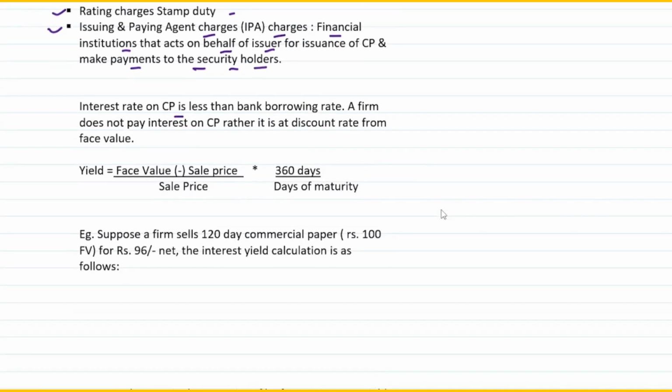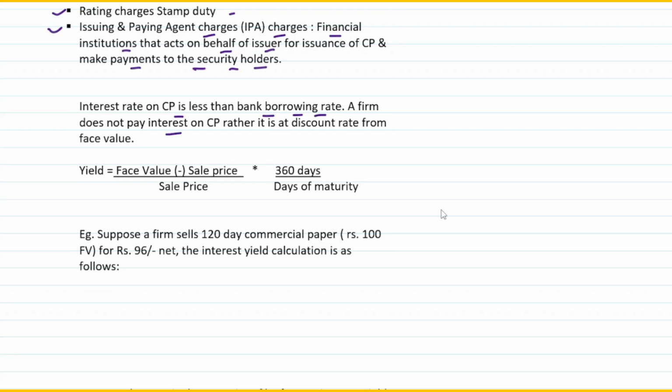So the interest rate on commercial paper is less than the bank borrowing rate. That's the biggest advantage of issuing commercial paper. If a company goes to a bank and takes a loan, that would be at a higher rate. So rather than taking a loan at a higher rate, they would prefer to issue commercial paper and raise money out of that.